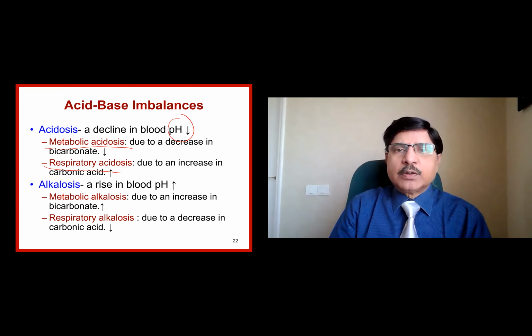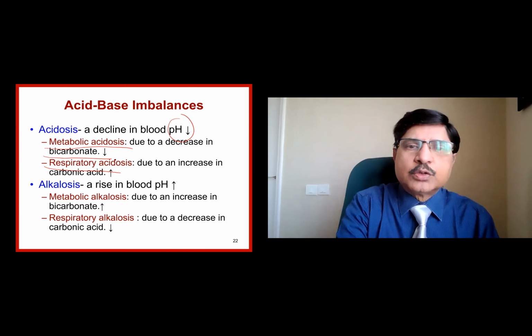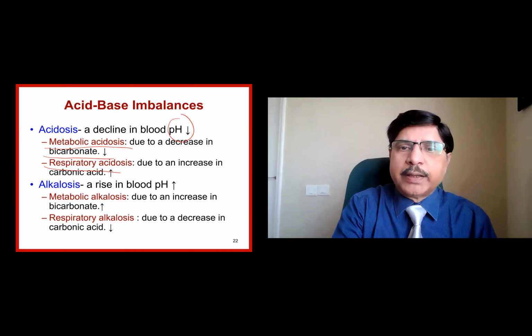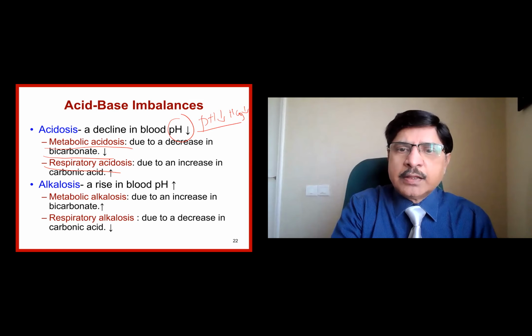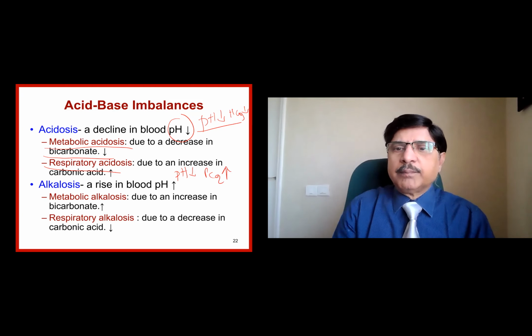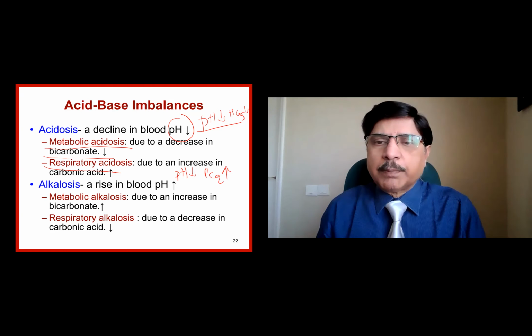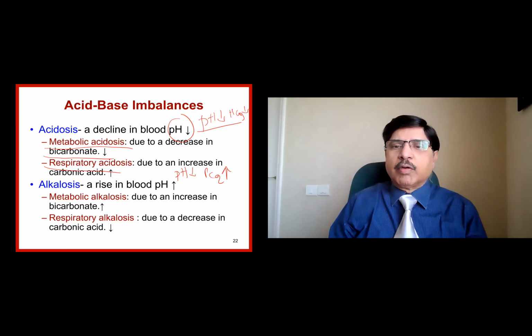So in metabolic acidosis, the pH will be lower, and the bicarbonate also will be lower. The primary variable is bicarbonate, so pH is lower, bicarbonate also is lower. Whereas here, the primary variable is carbon dioxide, pH is lower and PCO2 is higher. Because of the higher PCO2, carbon dioxide is more available, which is nothing but carbonic acid when dissolved in water, and that is respiratory acidosis.